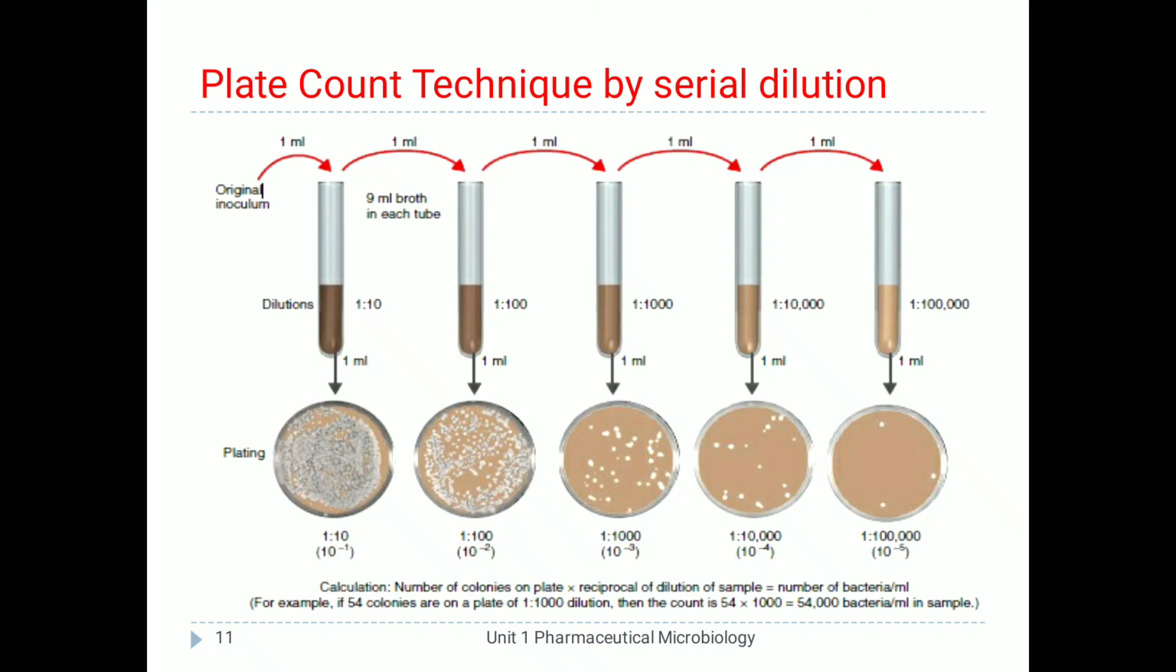The number of colonies multiplied by the reciprocal of the dilution will give the number of bacteria per ml. For example, if 54 colonies are on a plate of 1:1000 dilution, then the count is 54 into 1000. So we get 54,000 bacteria per ml in the sample, or 54,000 colony forming units, that is CFU. By following serial dilution, we get an accurate result in the plate count technique.